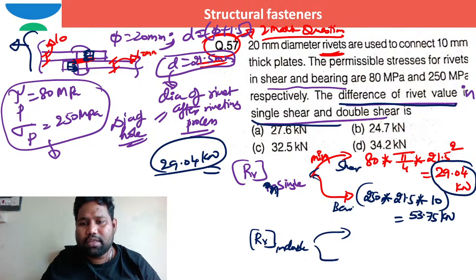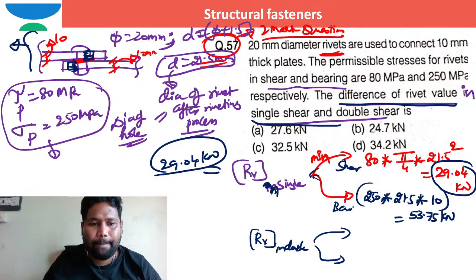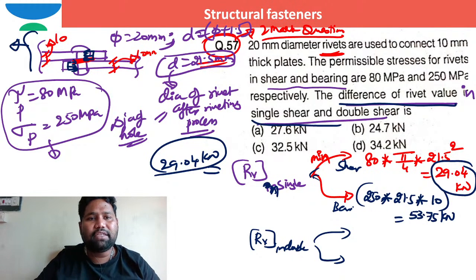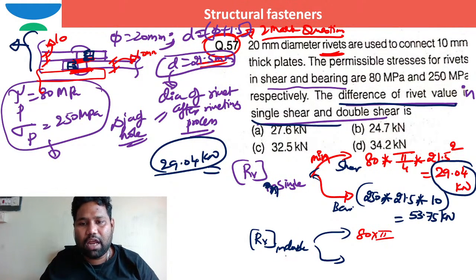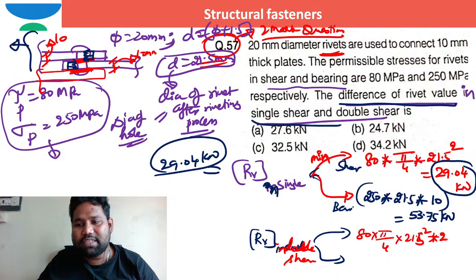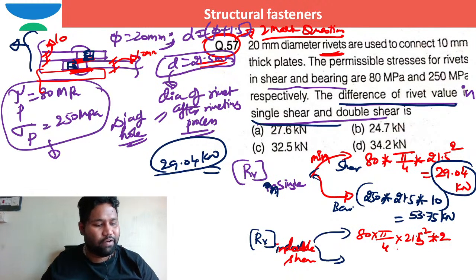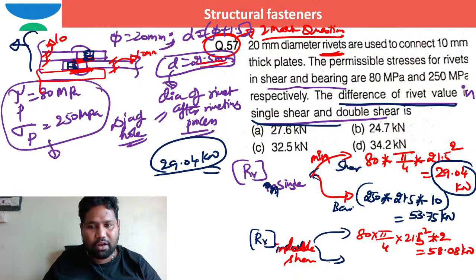In shear also, double shear will happen when, instead of two plates, I go for three plates. Then the possibility is double shear here. It is 80 into pi by 4 into 21.5 squared. How many shear planes are there? Two shear planes are there, so I can say into 2. If I work this out, it is 58.08 kilonewton. But in terms of bearing also I need to consider.